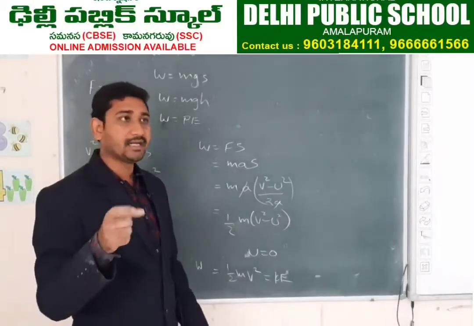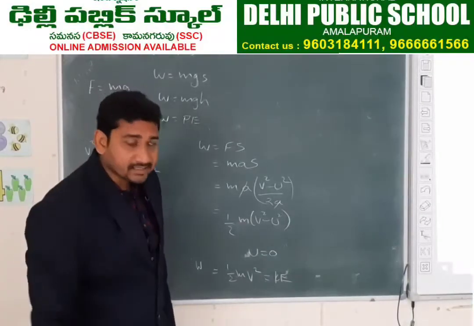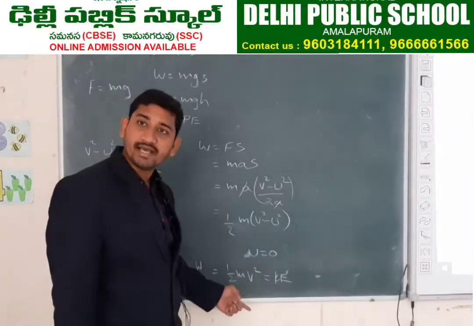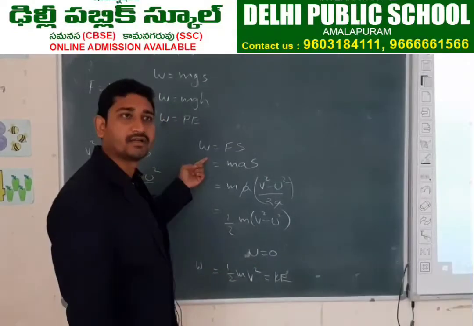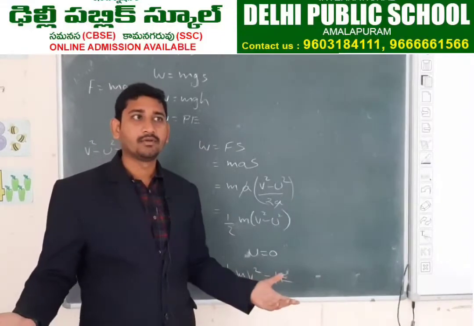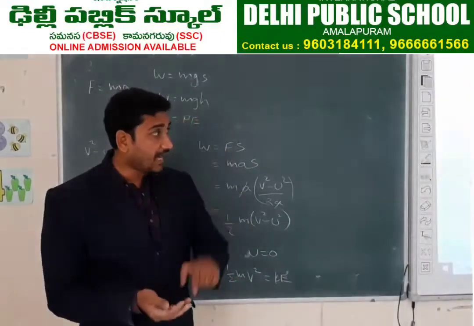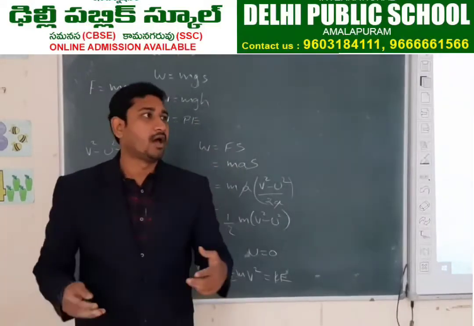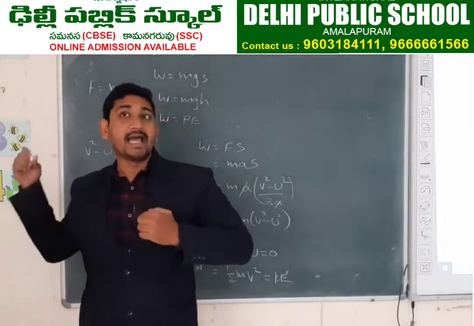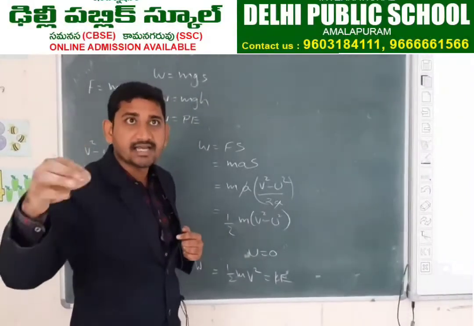Energy contained in a body when it is in motion is called kinetic energy, and that kinetic energy is equal to half mv square, which we got from the formula of work. So work and energy are both the same. How much work is done on this chalk piece, that much energy this chalk piece will gain. In other terms, how much energy I applied to this chalk piece, that much work is done on it.